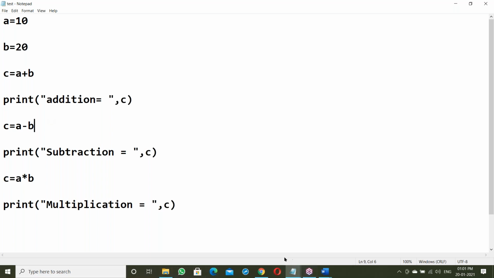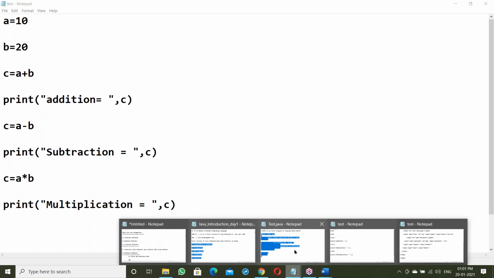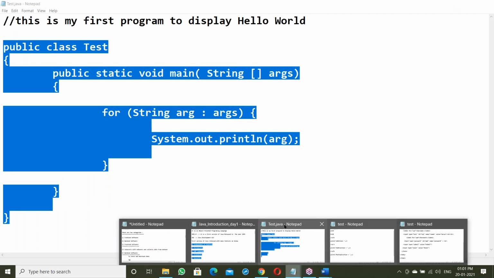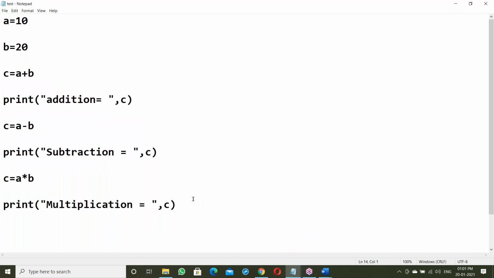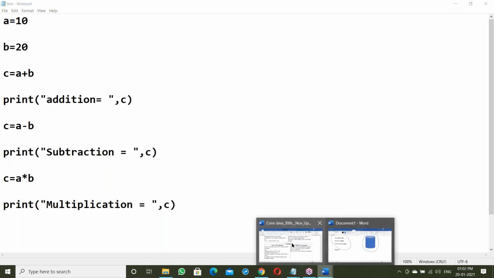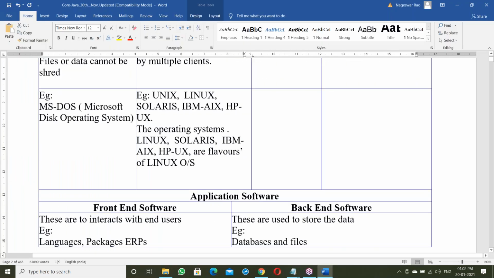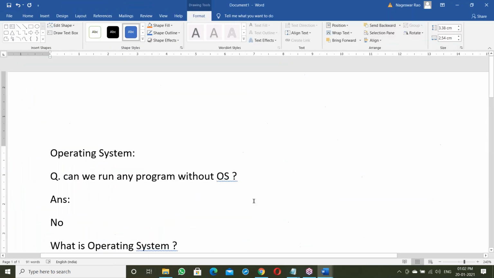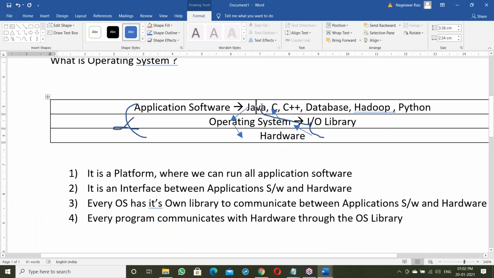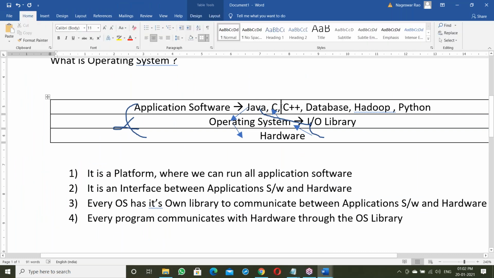See what happens here. Either the compiler or the interpreter converts your Java code or Python code into binary code. Then it submits it to the OS. The OS takes your program file and submits it to the processor. Previously we discussed the OS. Java programs and C programs are converted to binary code. That binary file is given to the OS, and the OS submits it to the hardware, meaning the processor. The processor runs it, right?